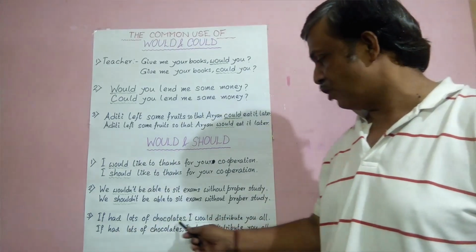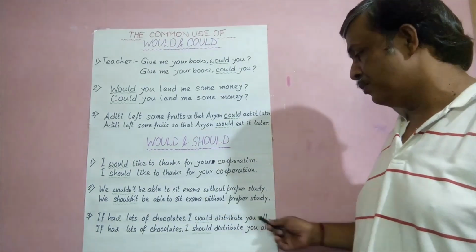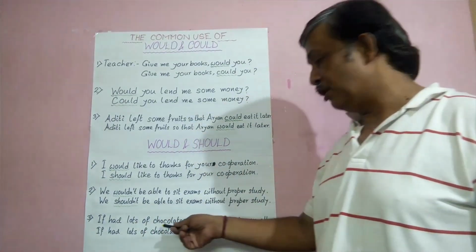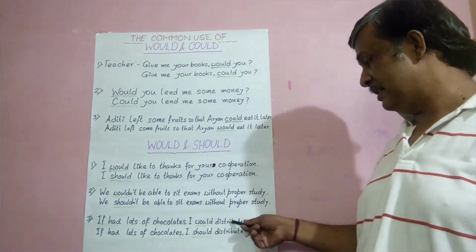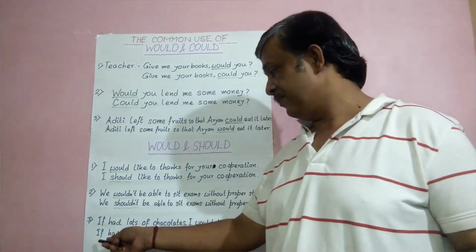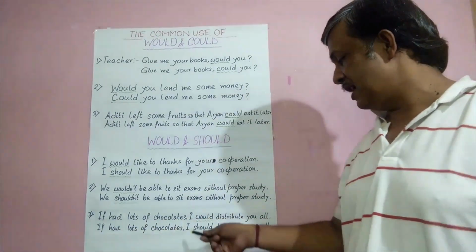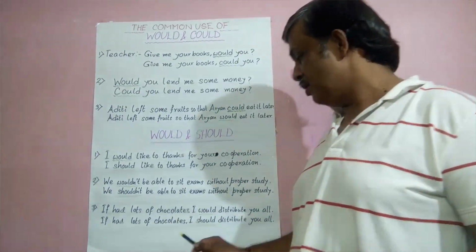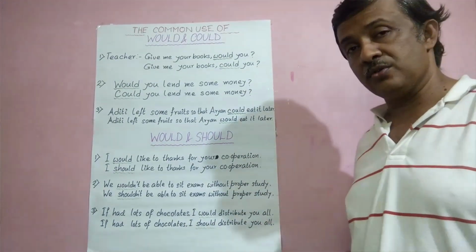If I had lots of chocolate, I would distribute it to you all. See, some imagination. Lots of chocolates, so I would distribute them to you all. Also here, if I had lots of chocolate, I should distribute it to you all. This is also one type of use of would and should. This is the common use.